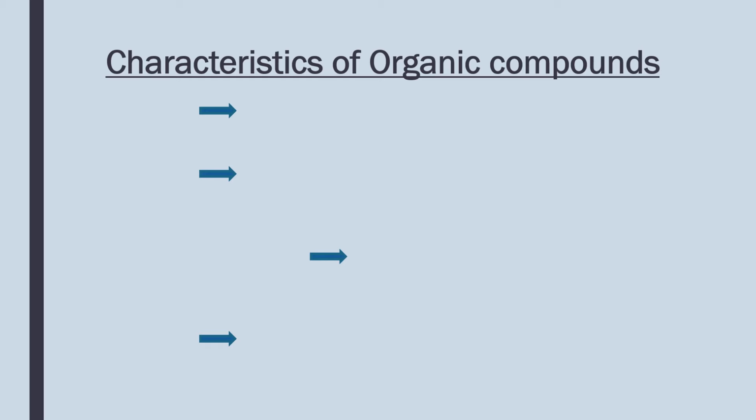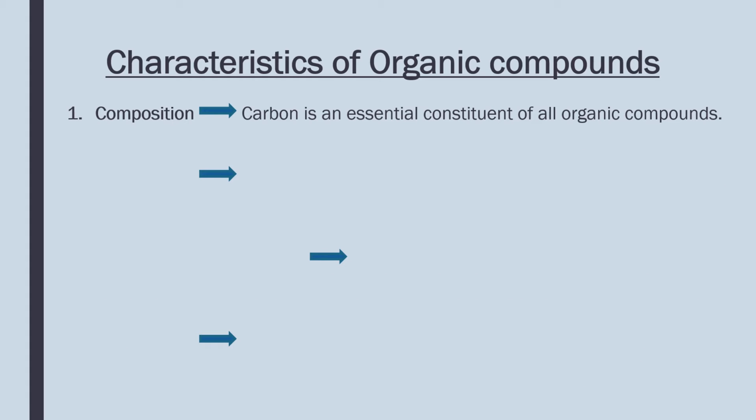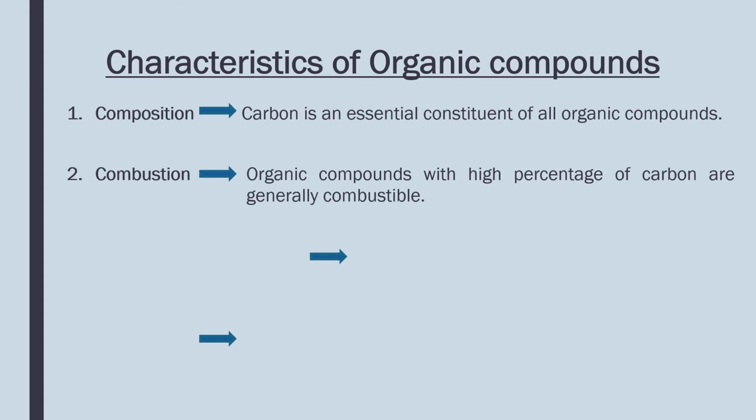So now come towards the characteristics of organic compounds. There are some characteristics of organic compounds. Number one, the composition. As you know, according to the definition of organic compounds, carbon is the essential constituent of all organic compounds. Now the combustion: as you know, there is a high percentage of carbon present in organic compounds, so they are combustible and produce carbon dioxide upon combustion.